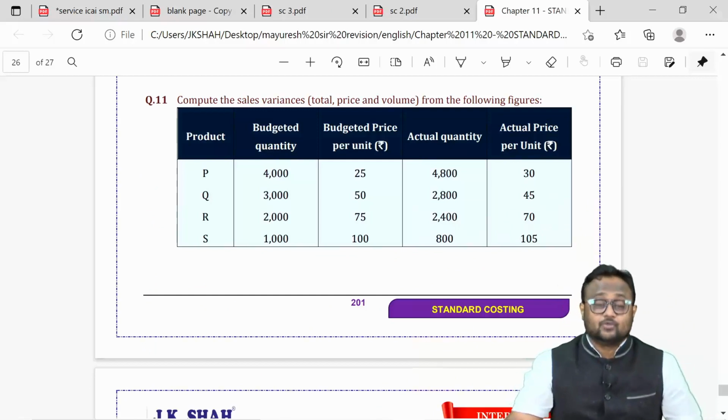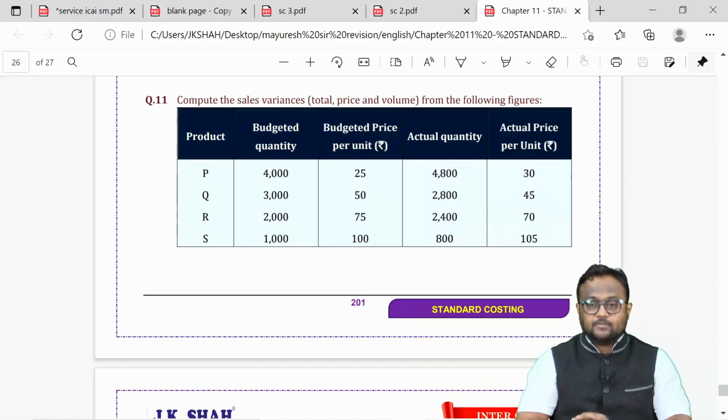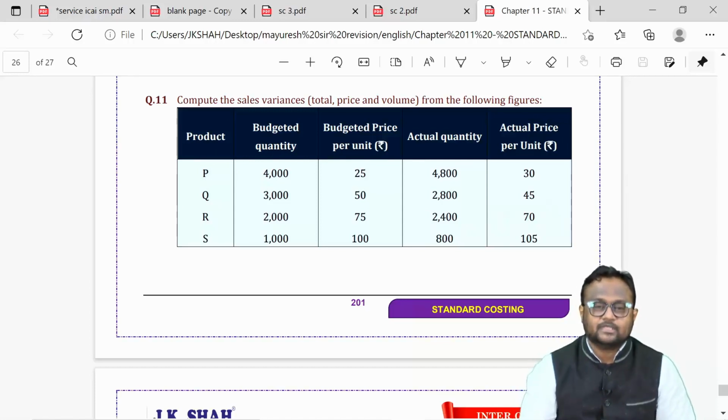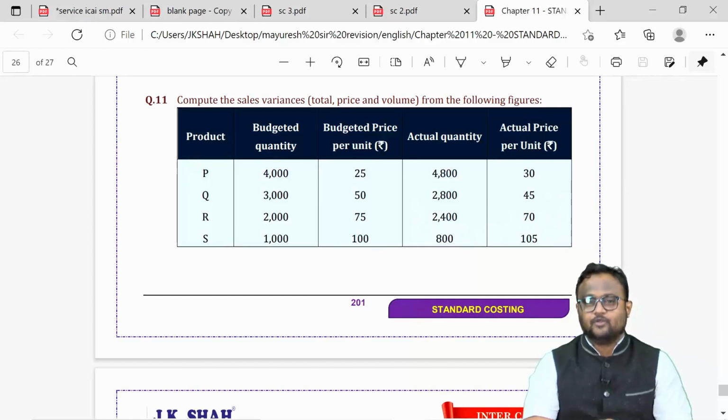The next thing that I'm supposed to discuss with you all is about sales budget. Now sales budget, please remember one thing, your sales budget will be related to revenue. And since your sales budget is relevant to revenue, the whole scenario will be different.